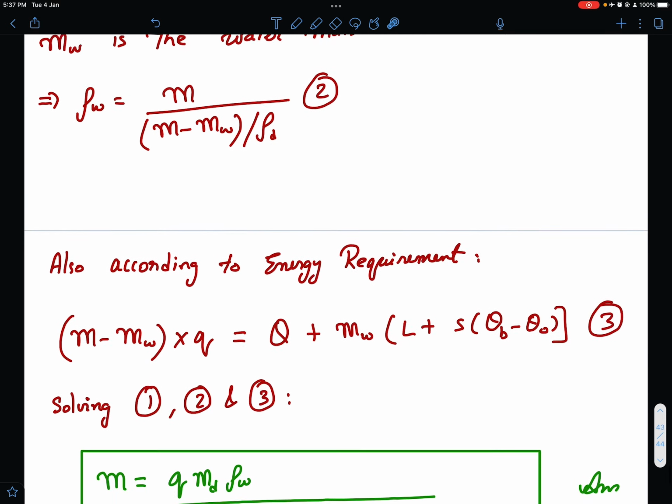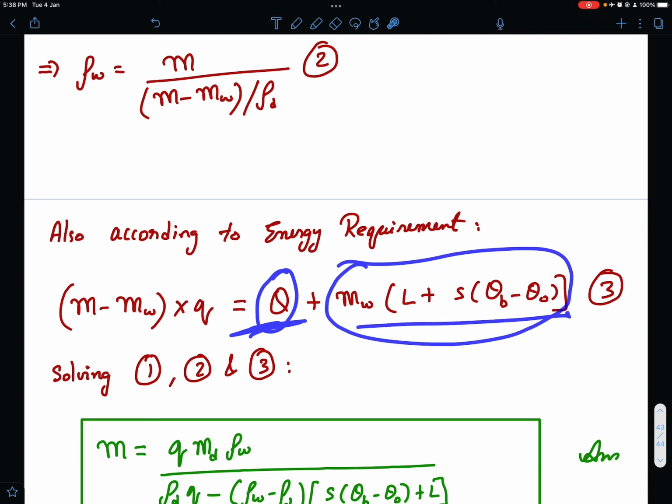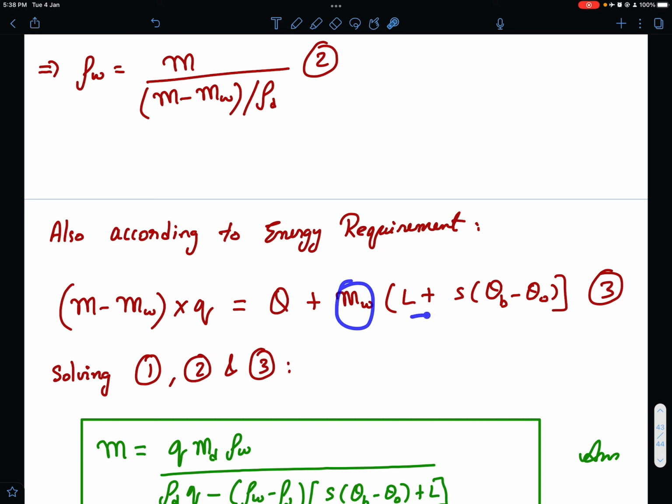Now according to the energy requirement, what will be the amount of heat release? The equivalent dry wood in that block of wet wood is M minus M_W. M is the total mass, M_W is the water content. If you subtract water content from total mass, you get the equivalent dry wood mass contained in that wet block. So this into calorific value, this heat released, some part goes into heating the room, that is M_D Q, and some part goes into heating the water and boiling it: mass of water into latent heat plus specific heat into theta boiling minus theta naught.